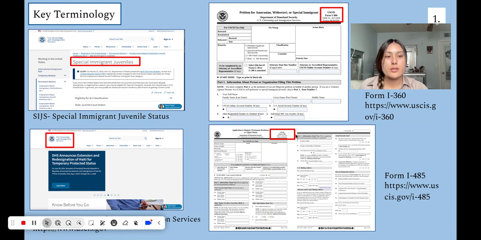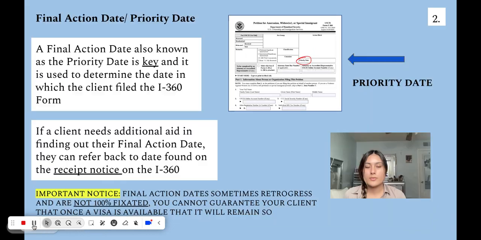Okay, and when you actually proceed to file for this type of status, you are going to first start by filing the form I-360. This is very important, and I'm going to explain why shortly. So this is what it looks like, and this is what you fill out. Right below it is the form I-485, and this is the form that you file if the I-360 gets approved. This one is responsible for the adjustment of your client's status. And these two right here are the links that you can use if need be to find the actual applications.